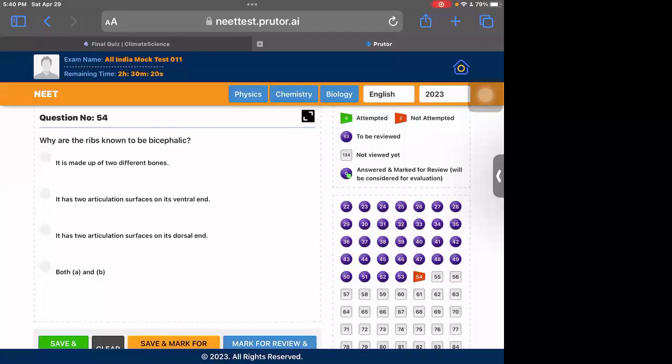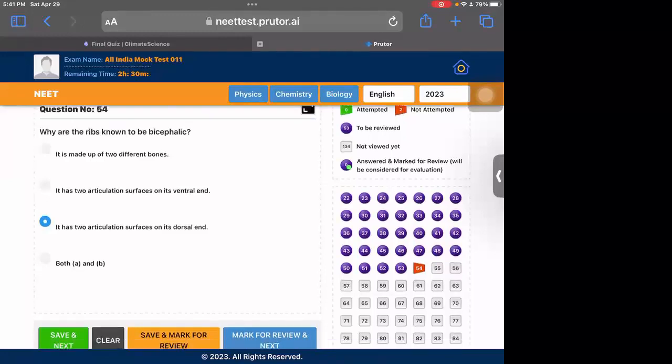So two structures can be attached to a single rib. Because of this reason, it is known as bicephalic, because two structures can be articulated from its dorsal. So option 3 is the correct one. This is also given in NCERT directly.